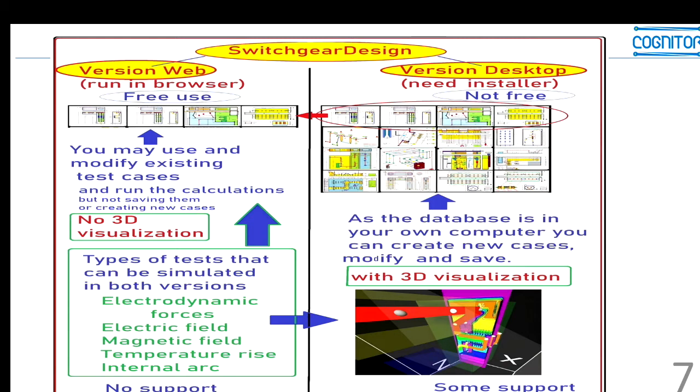Here, just to remember, we have this desktop version which is complete, and some months ago I put up a web version of the software. It's the same software, doing the same calculations, everything equal, with only the difference that you cannot save the projects, and you don't have all these figures that are here in the desktop version.